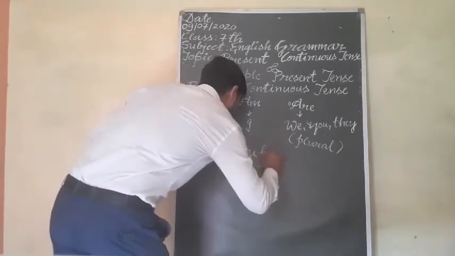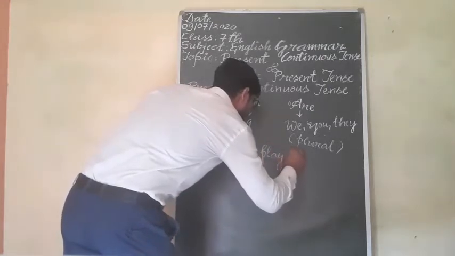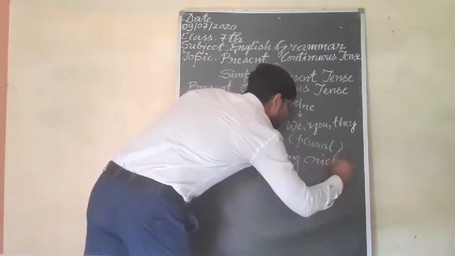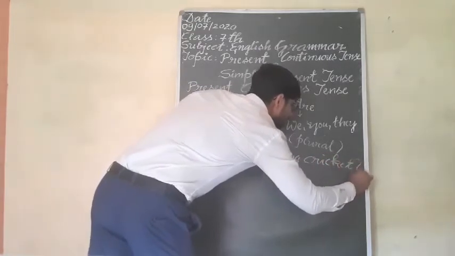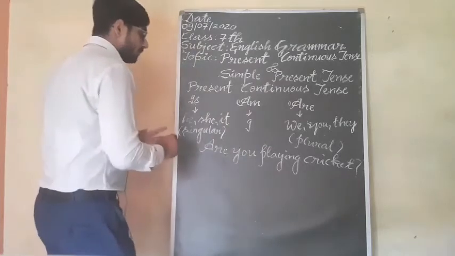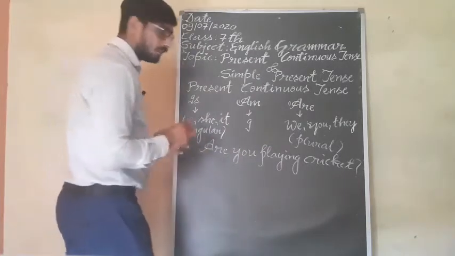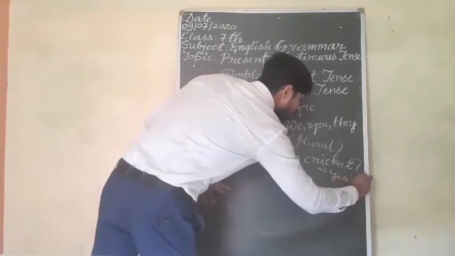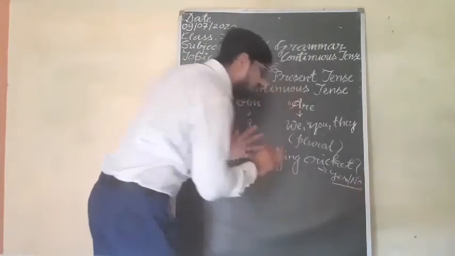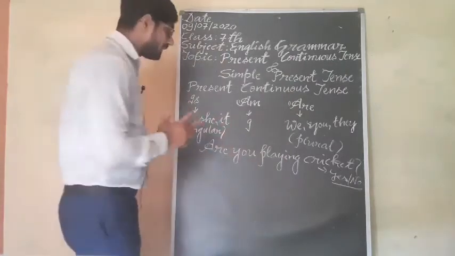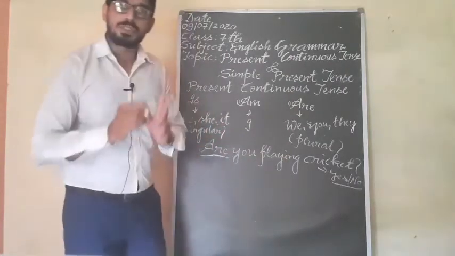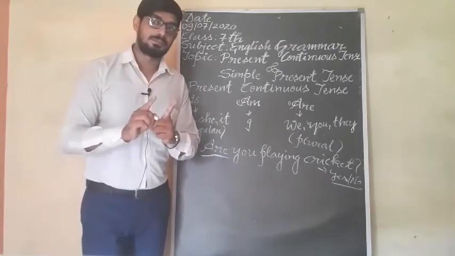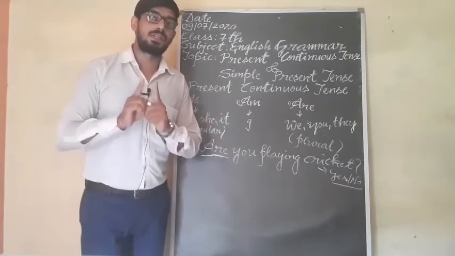Are you playing cricket? Student, you are getting the sentence here. This is known as yes no type. The answer will come in yes or no. So this is known as yes no type, and yes no type questions start with a helping verb. You have to keep this in your mind.